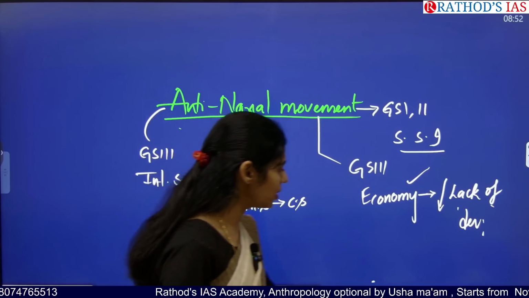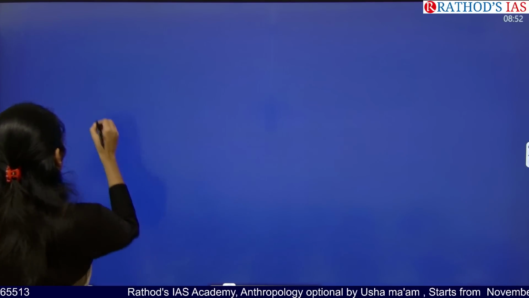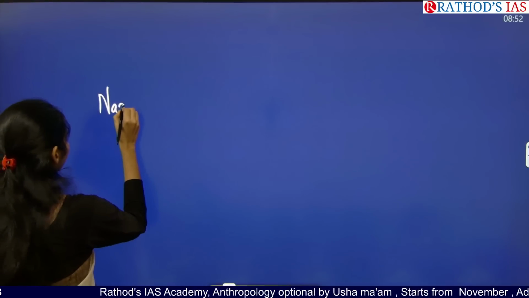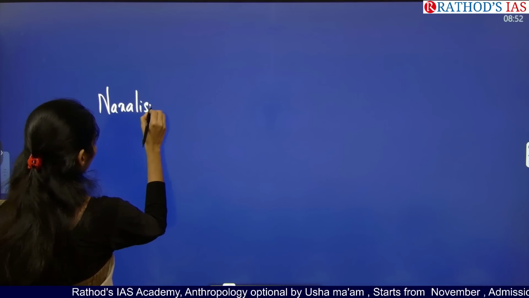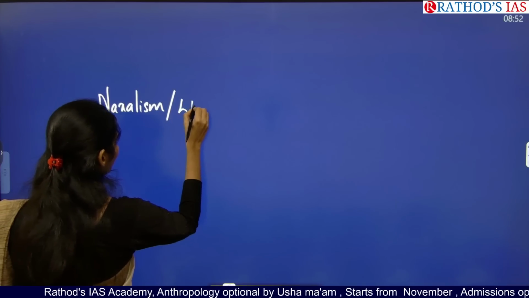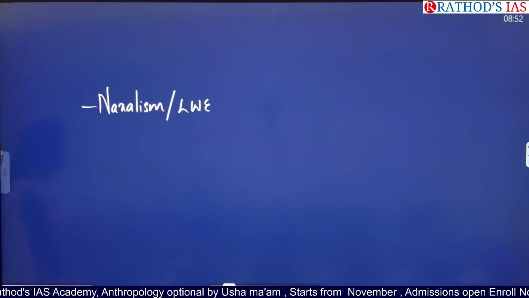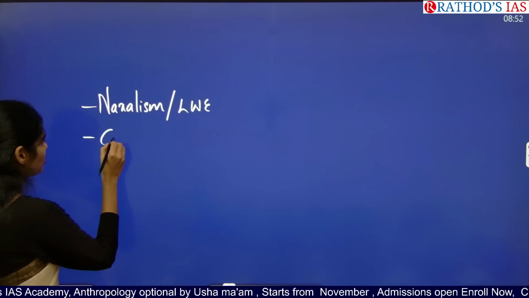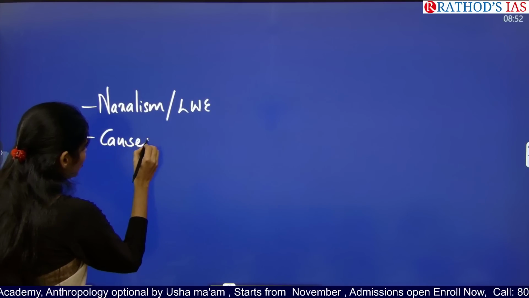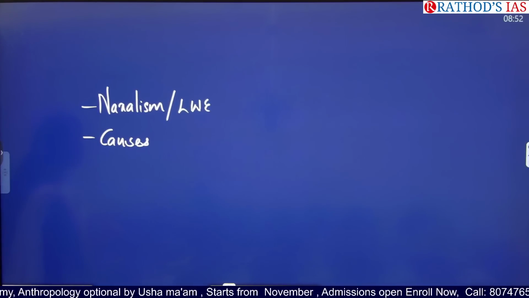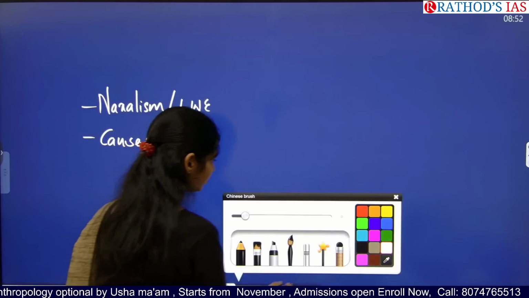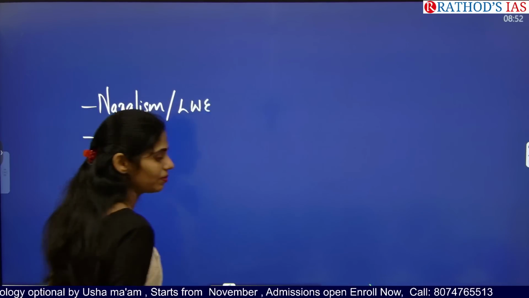So what are the dimensions you have to see? So what is Naxalism? Naxalism is also called left-wing extremism. You have to see what exactly this is, and you have to see what are the causes of this left-wing extremism. Tell me, what might be the causes?